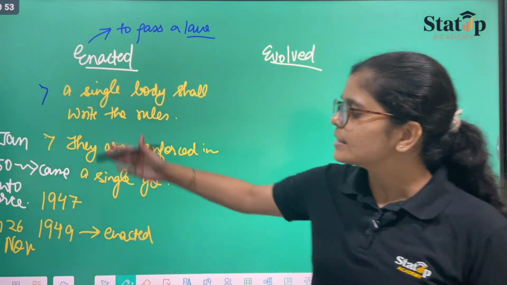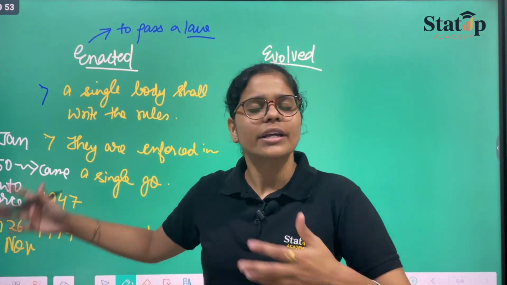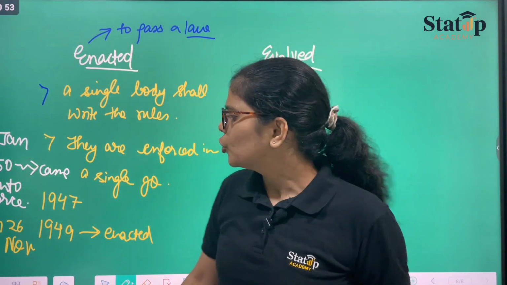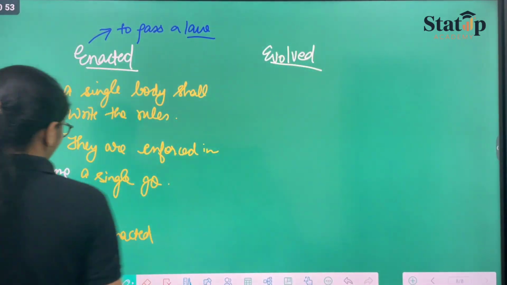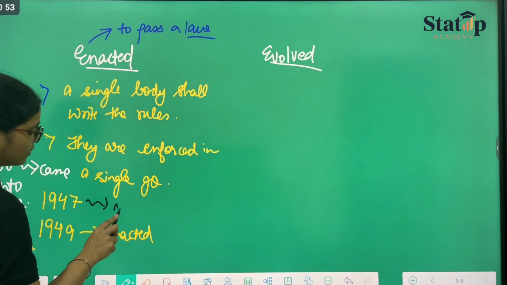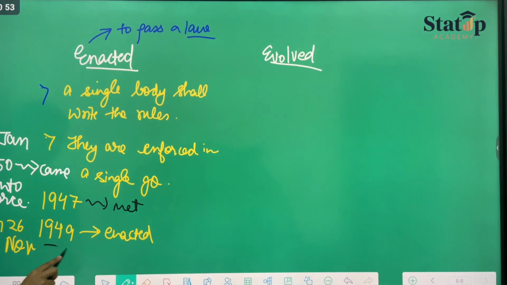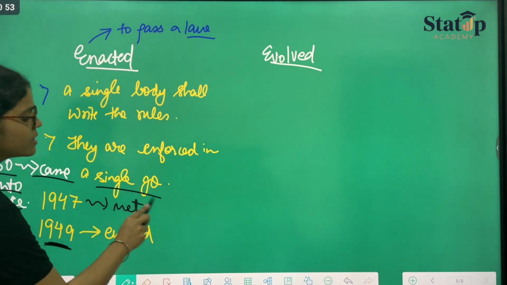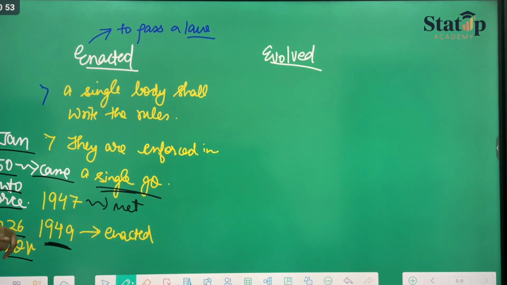So taking our own example, we got to know that our constitution is enacted, because when was the meeting? In 1947. In 1949 enactment was done, on 26 November 1949, and on 26 January 1950 the things came into force, that too in a single go. This needs to be taken care of.